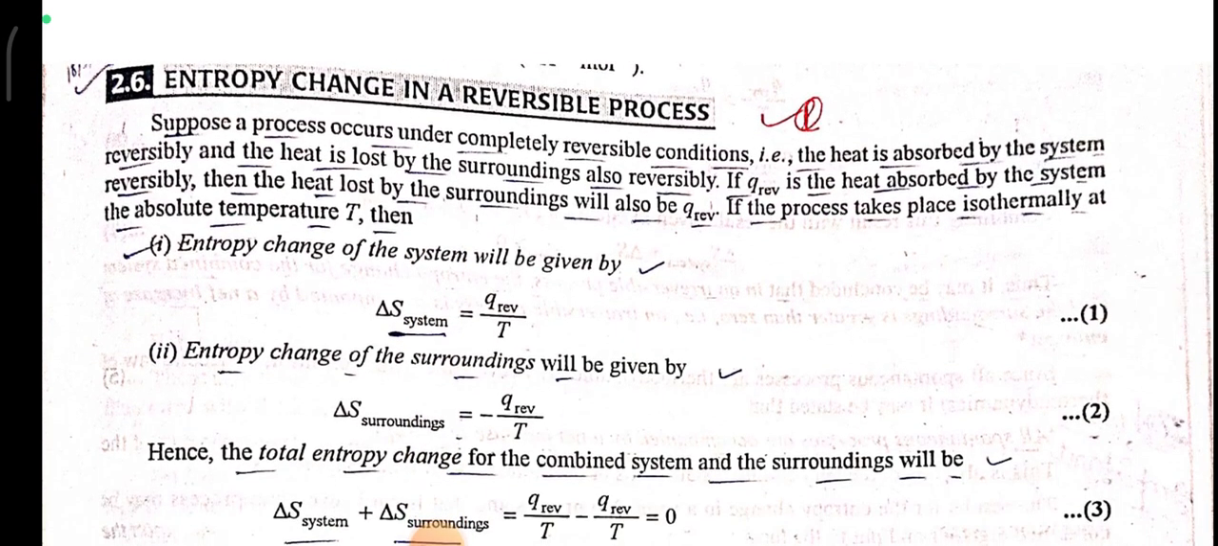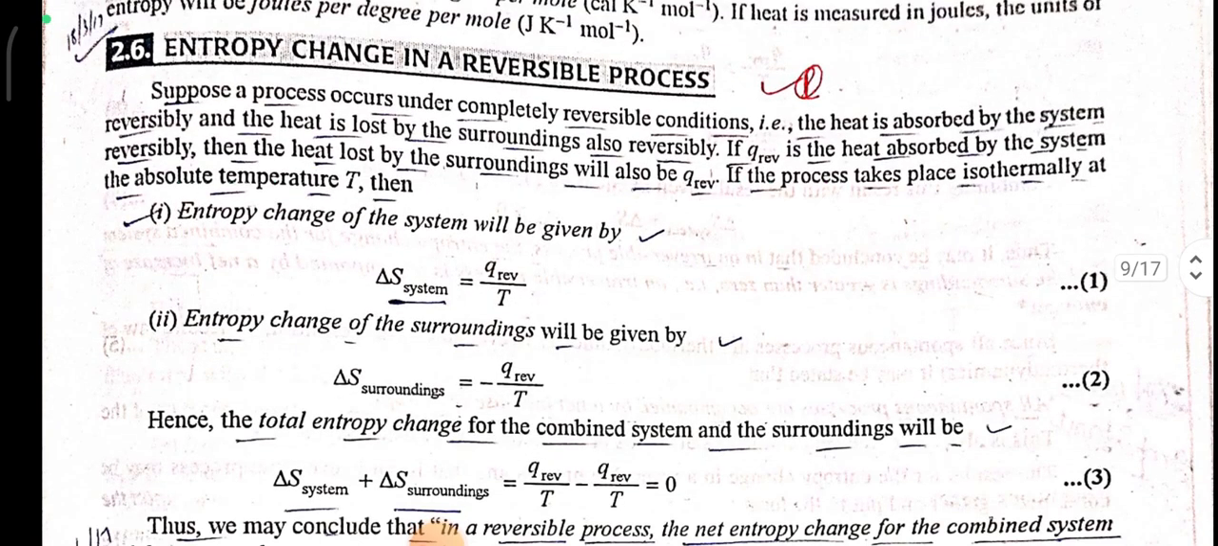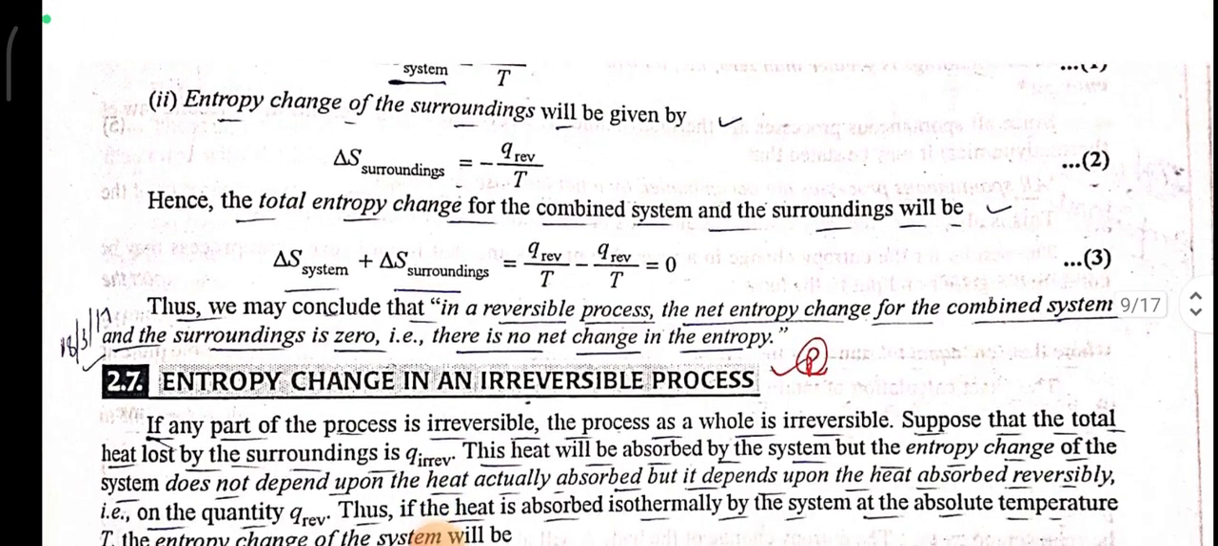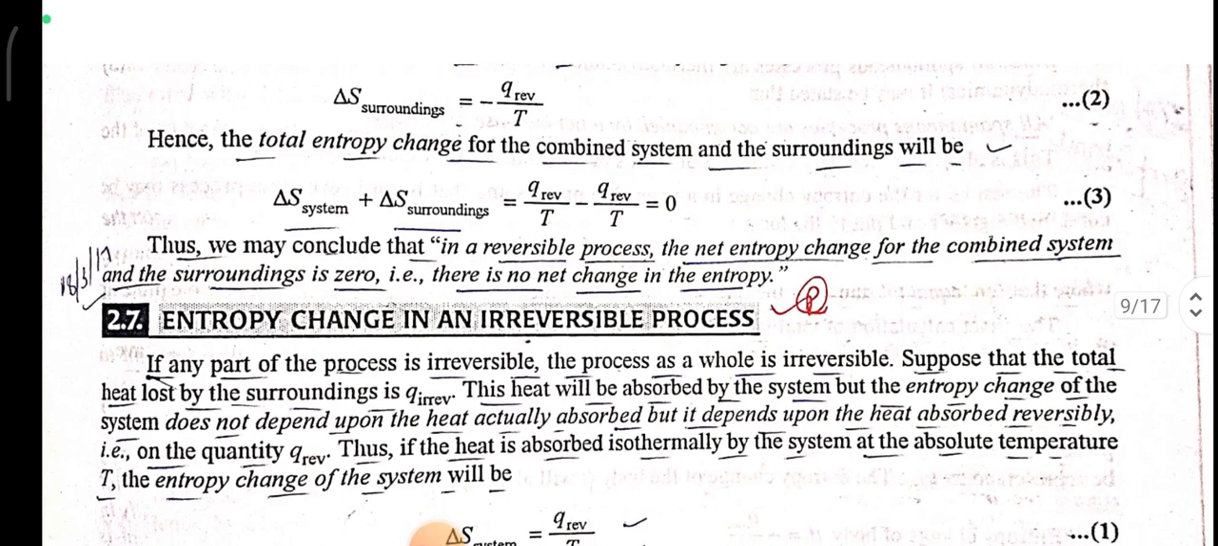Entropy change in a reversible process. Suppose a process occurs under completely reversible conditions. The heat is absorbed by the system reversibly and heat is lost by the surroundings also reversibly. If Q reversible is the heat absorbed by the system reversibly, then the heat lost by the surroundings will also be Q reversible. If the process takes place isothermally at absolute temperature T, then the entropy change of the system will be given by delta S system is equal to Q reversible upon T. Entropy change of the surroundings will be given by delta S surroundings is equal to minus Q reversible upon T.